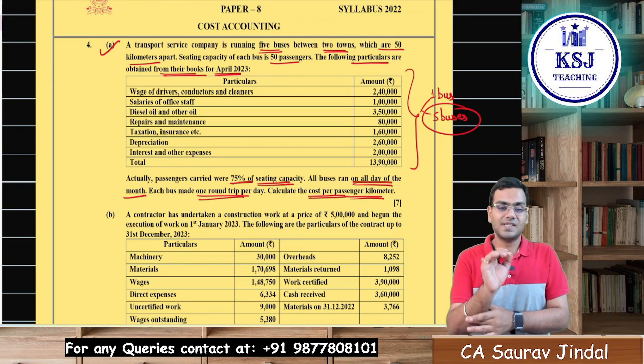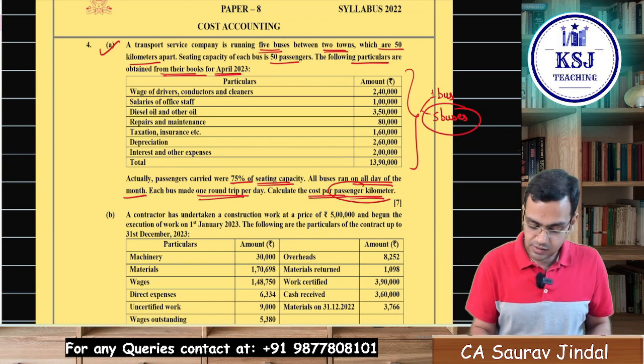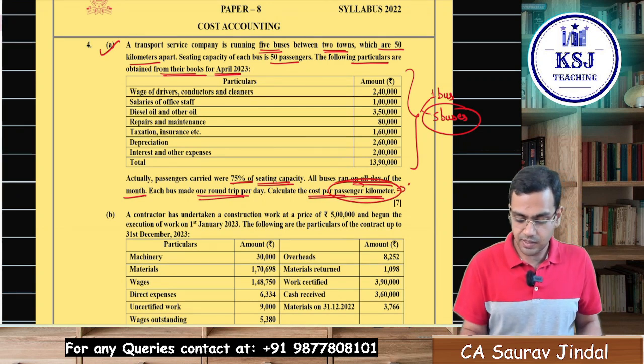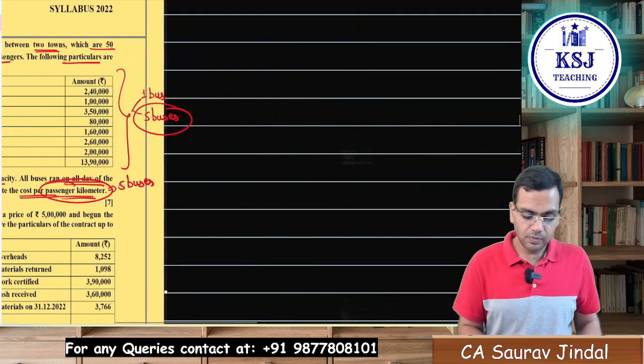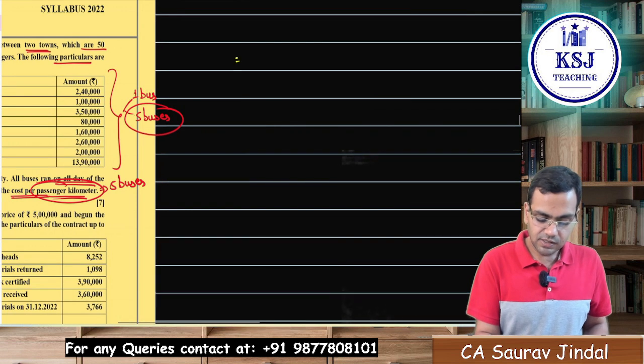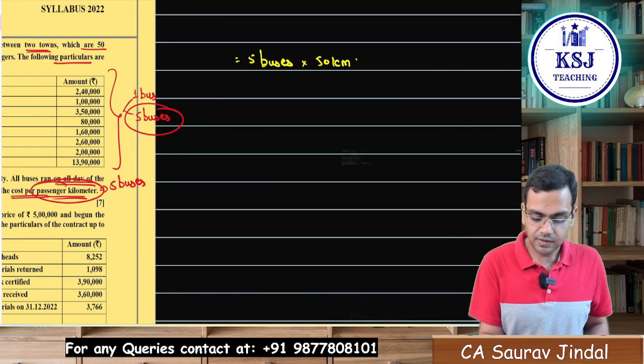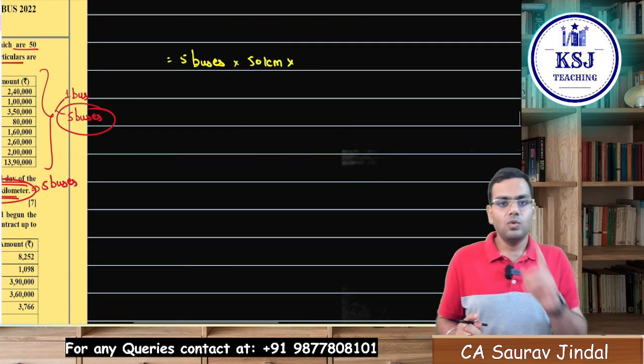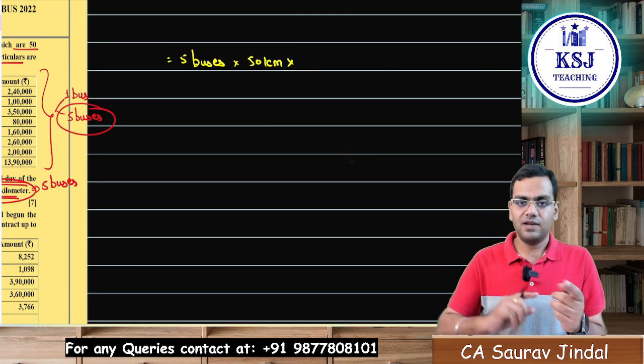That means the passenger kilometers is also to be calculated for 5 buses. How will you calculate passenger kilometers? Very simple. That is 5 buses, right? What is the distance that they carry? 50 kilometers, right? In one day, how many times are they traveling 50 kilometers?